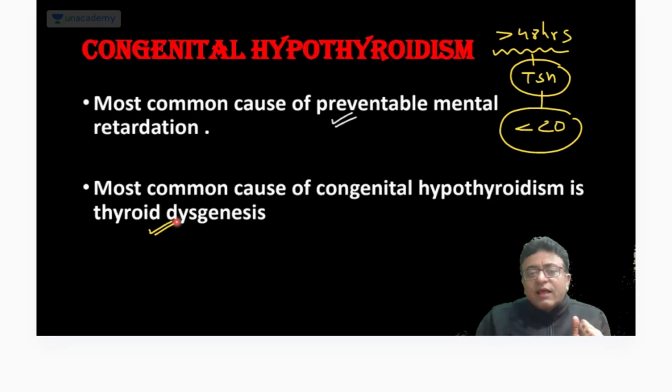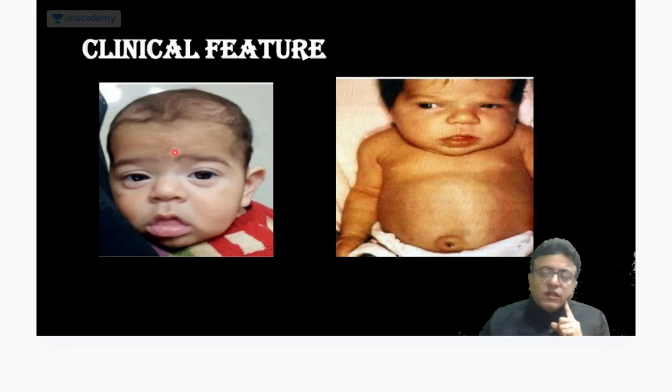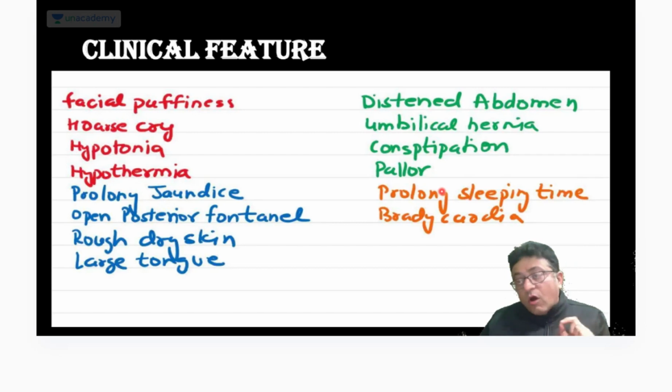So just remember this classical history. Now see the features. It's very common: dull face, puffiness of eyes, large tongue, anterior and posterior fontanelle open, rough skin, jaundiced child. Today we will remember all the features of congenital hypothyroidism.